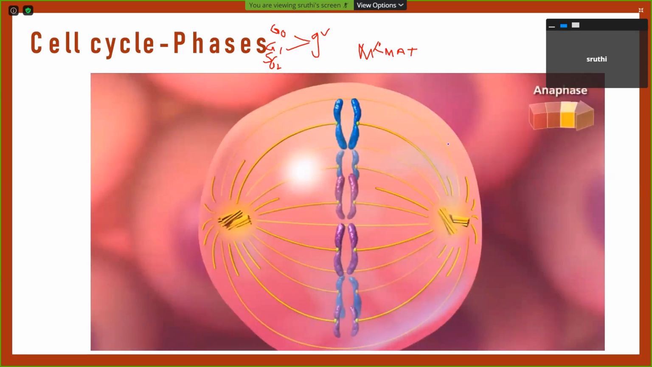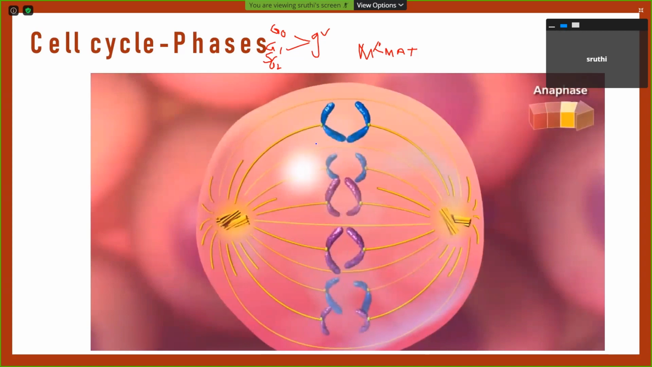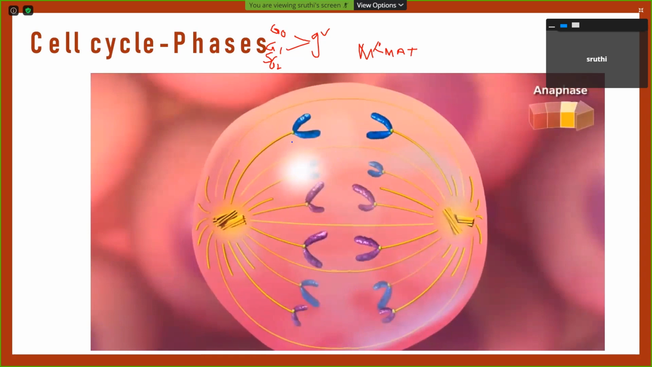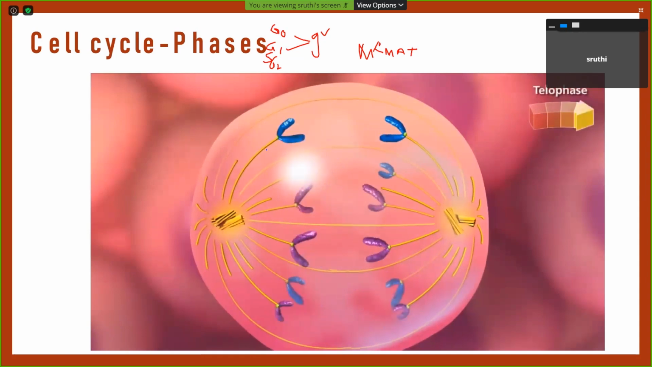Then in the anaphase, the sister chromatids get separated because the centromere divides, and the mitotic spindle shortens and moves the chromatids towards the poles.